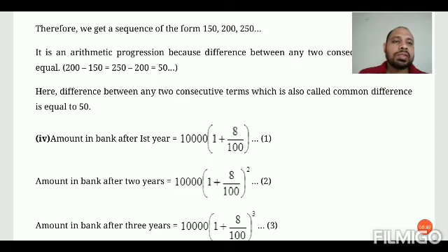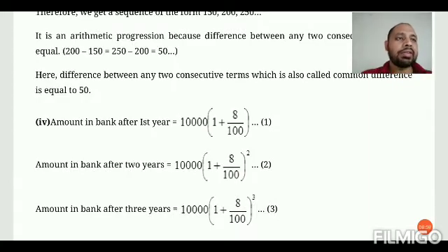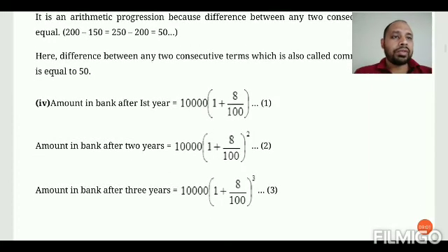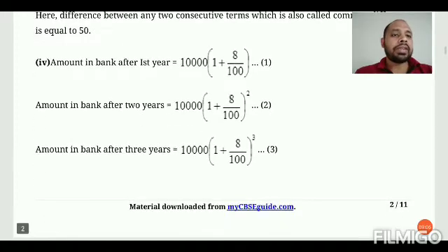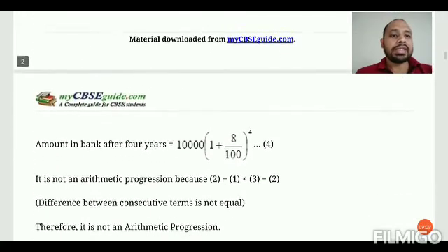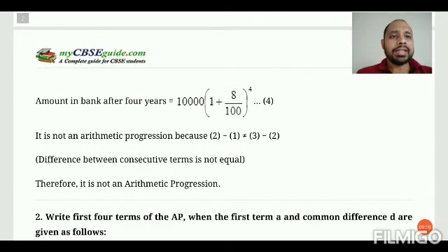Similarly, if we solve this one, you will get one value. Similarly, the amount in a bank for 2 years will be 10,000 into 1 plus 8 upon 100 whole squared. In this case, you will get another value. But if you find the difference, then there will be no common difference. That's why in the fourth case, we can say that it is not an arithmetic progression.